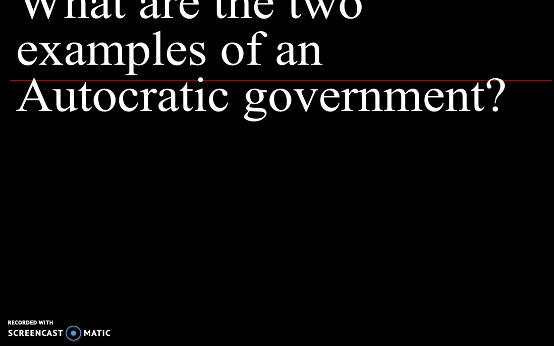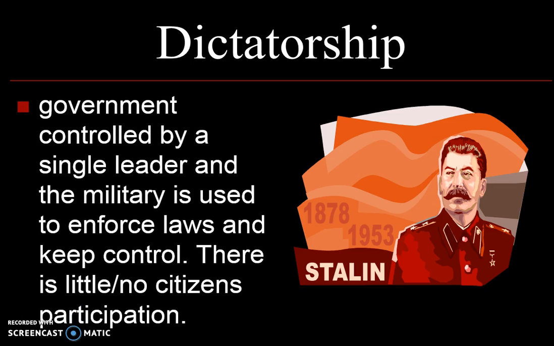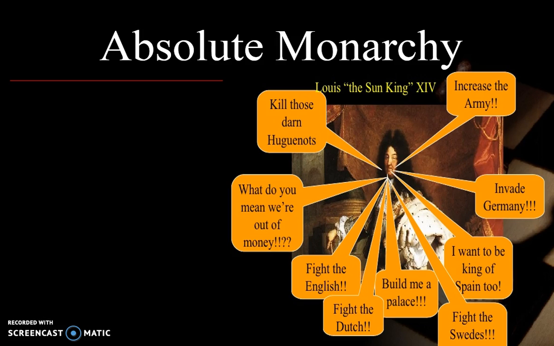What are two examples of an autocratic government? There are two examples in your vocab terms: a dictatorship and an absolute monarchy. They are very similar because the ruler has total control. But here's the difference. In a dictatorship, the government is controlled by a single, usually military, leader. They usually have a military government, and they use the military to enforce their laws and have total social and political control over a country. Again, there's little to no citizen participation.